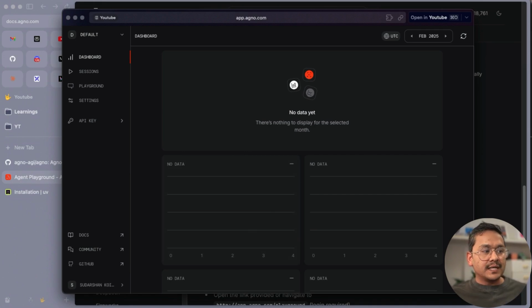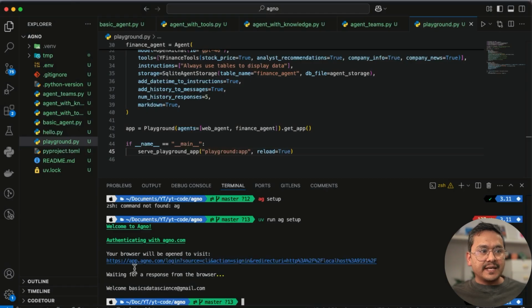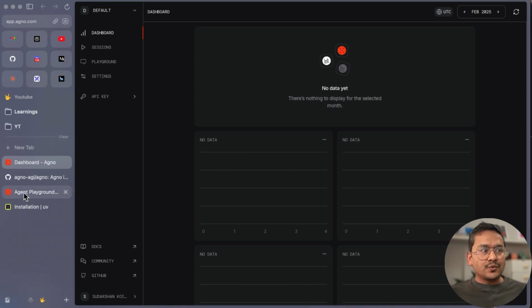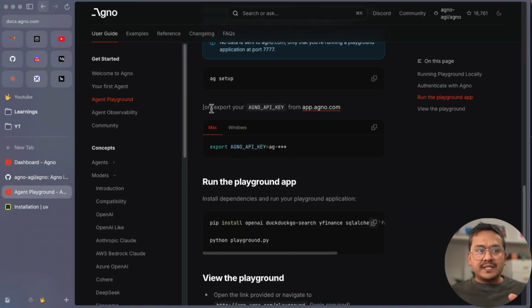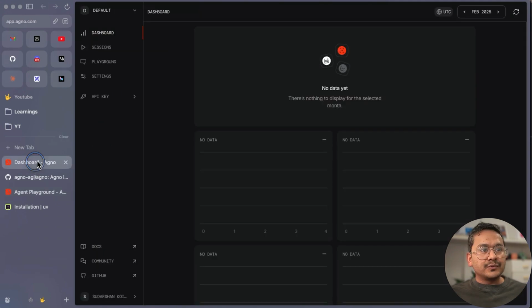If I go back to the VS Code, you can see here authentication with agno.com. Welcome to Agno, welcome data science basics. So it says I am already logged in there. This is the UI. What is the next thing that I need to do? It says or export, right? If you face some difficulty with ag setup, you can go to this dashboard.